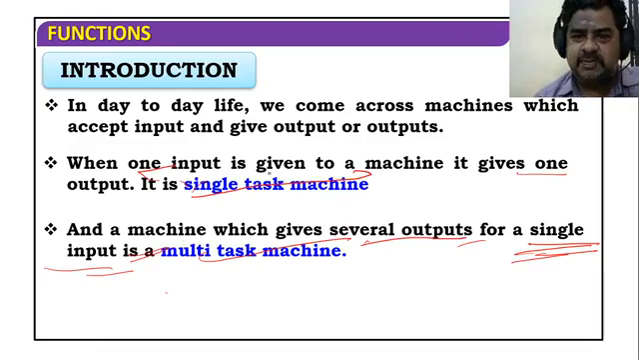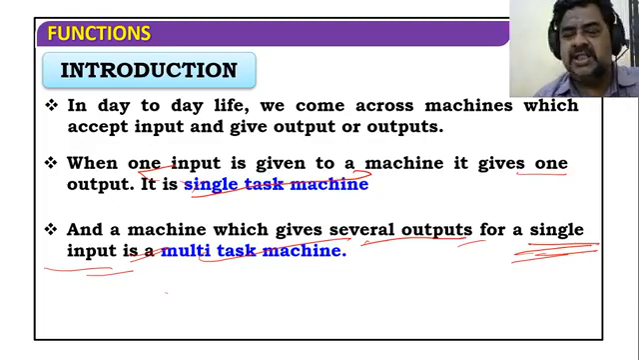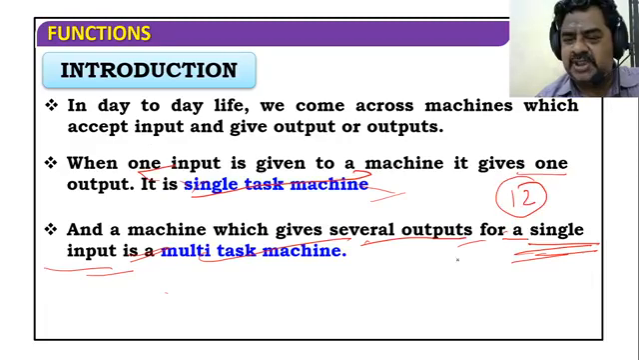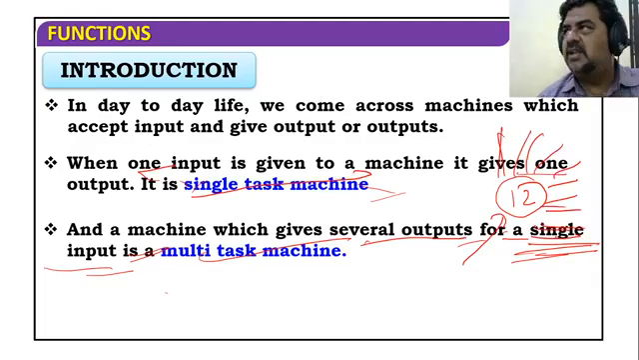If you send one message to a WhatsApp group, it will go to everybody. That's why it is called a multitask machine. You just understand, several outputs. You just send one message. You are not sending to all. Suppose in a group there are 12 people. You are not sending to all the 12 people. We just give one input, and it goes out like 12 outputs. That is called a multitask machine.